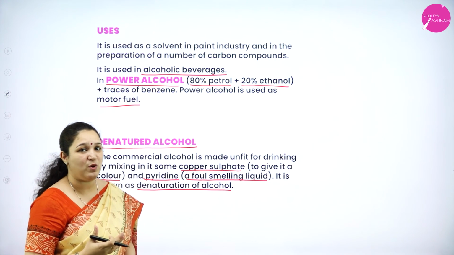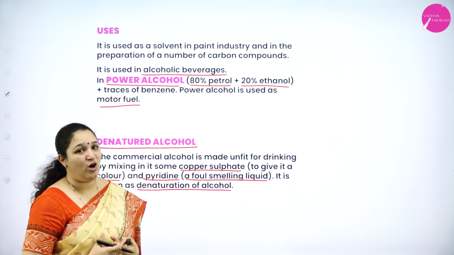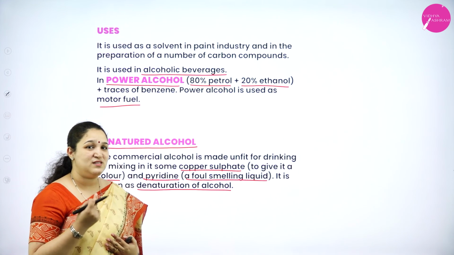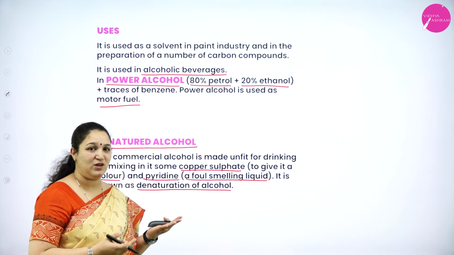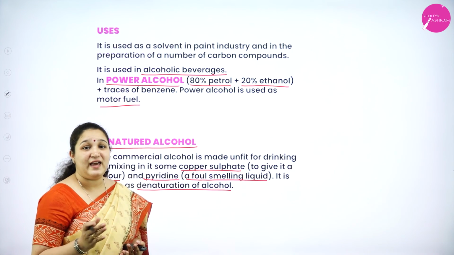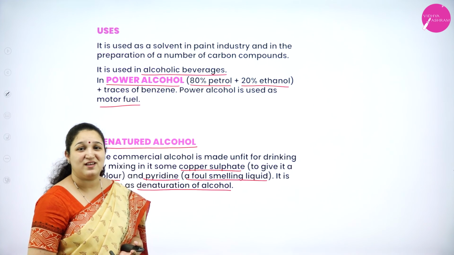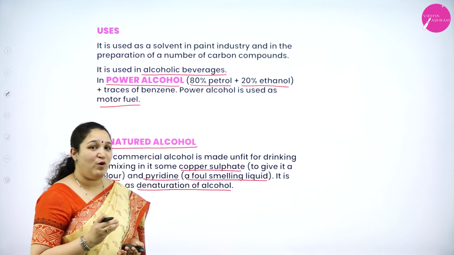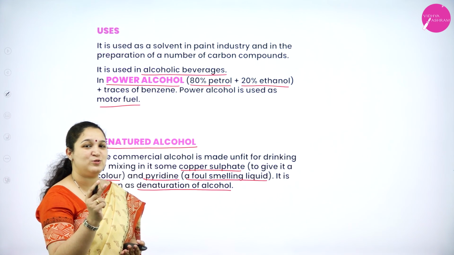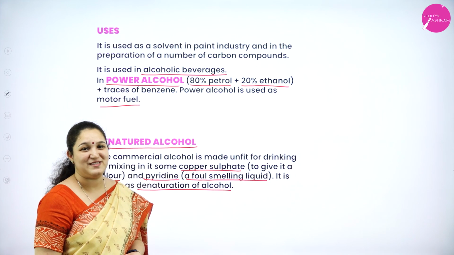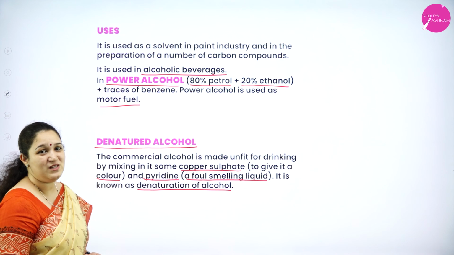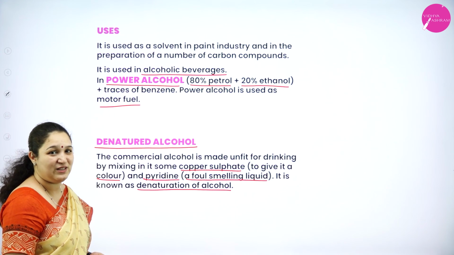We know that methanol is poisonous, but ethanol is non-poisonous, isn't it? Can you just think, there is just one CH2 group difference between methanol and ethanol, whereas methanol is poisonous and ethanol is non-poisonous, isn't it? So that's the importance of chemistry, where even one carbon atom and two hydrogen atoms can make a lot of difference. Okay, so that's about commercially important alcohols, methanol as well as ethanol.